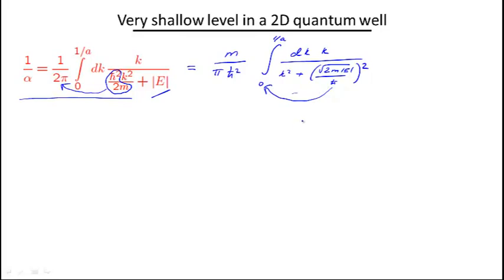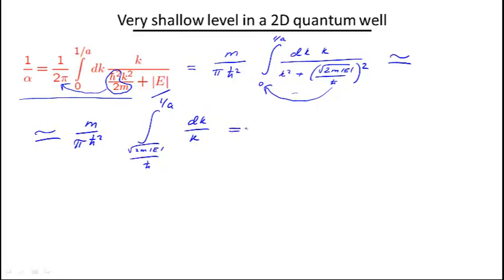So what we're going to get is approximately m over pi h squared, an integral now from square root of 2mE over h squared up to 1 over a, of simply dk over k, and this of course is a logarithm, so the result is m over pi h squared log of 1 over a, the upper limit, times h over square root of 2mE, the lower limit.